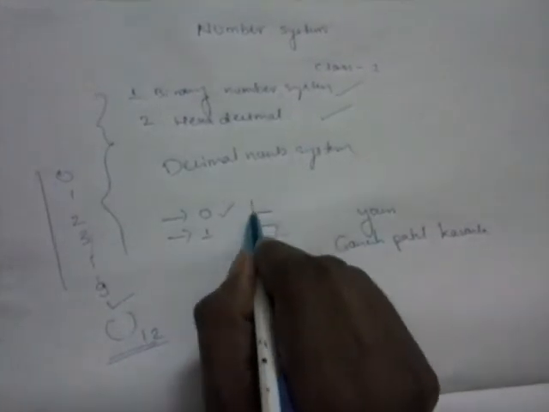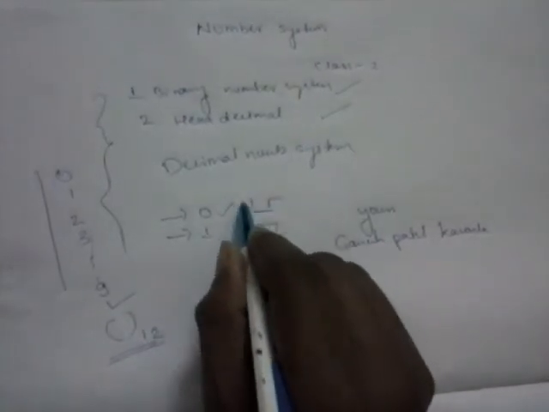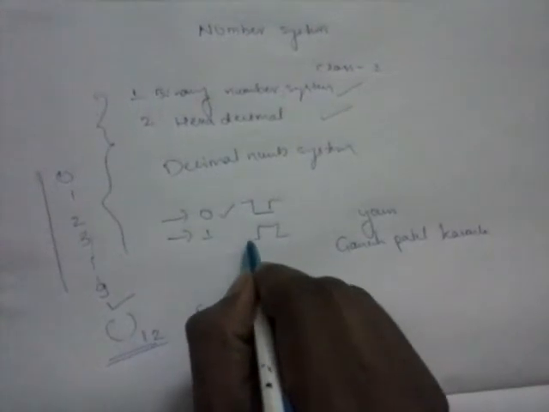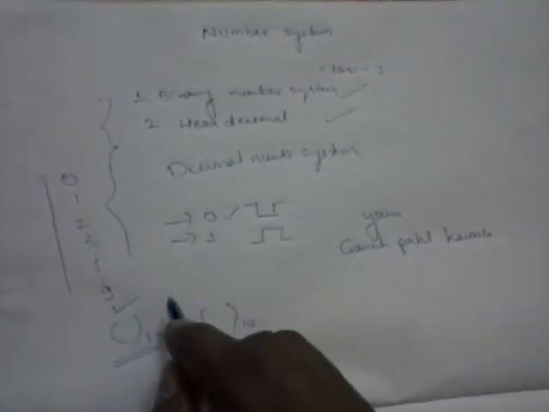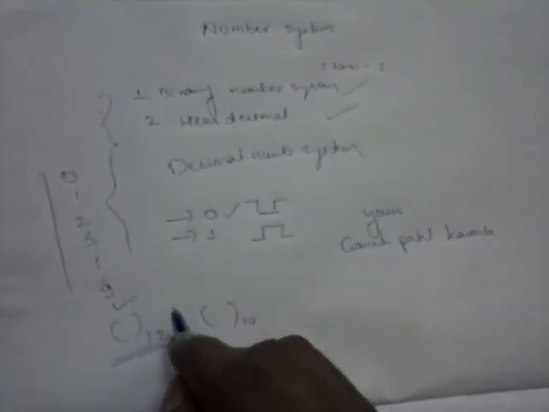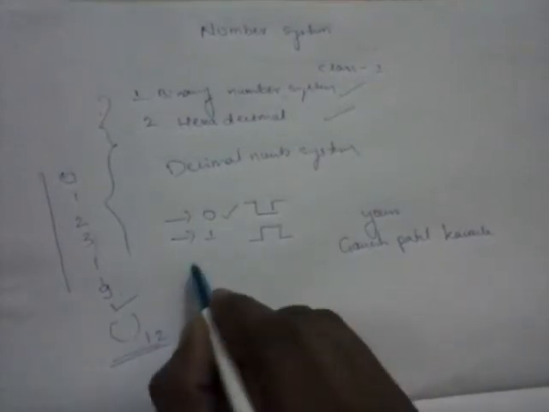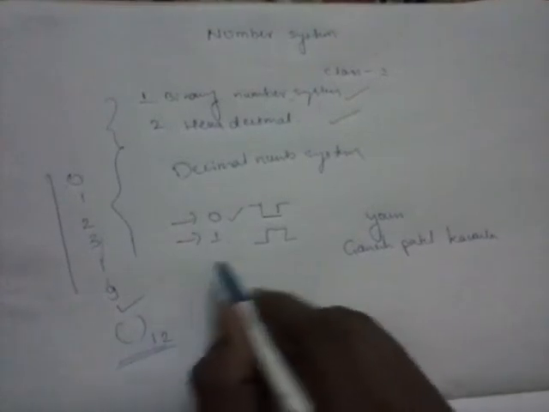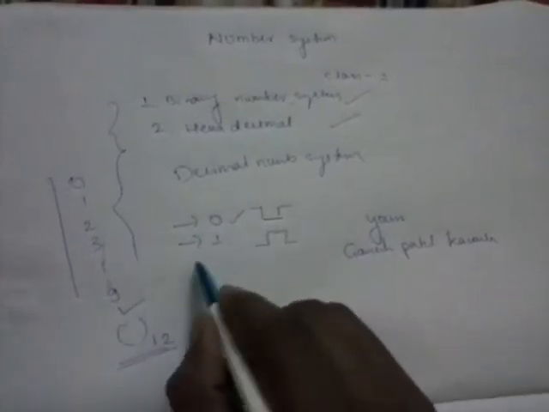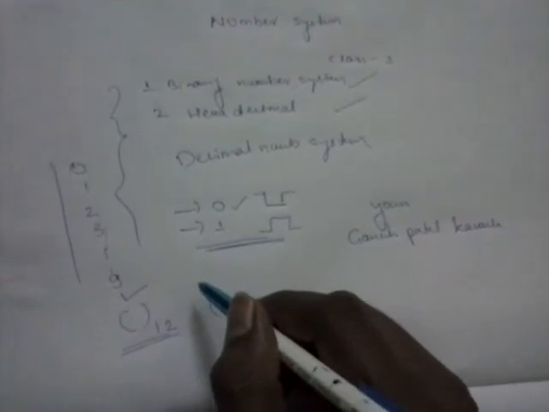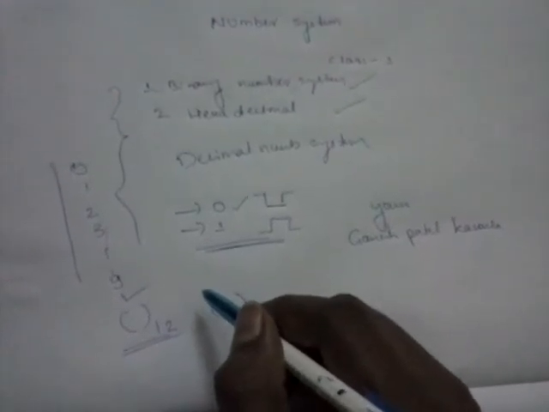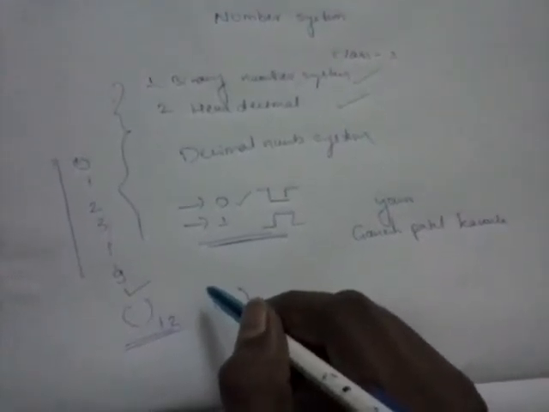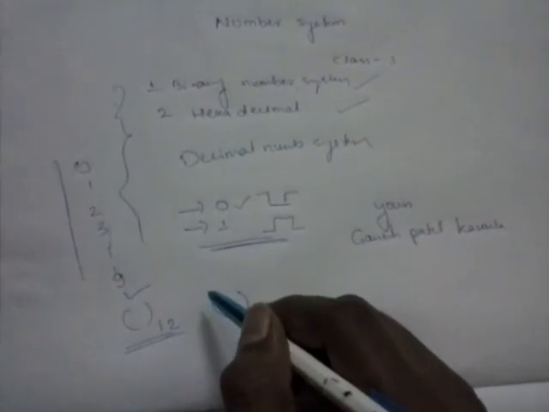So the whole information will be transferred between microcontroller or microprocessor or any digital system in the form of binary number system. That is the significance of the number system presented in this class.